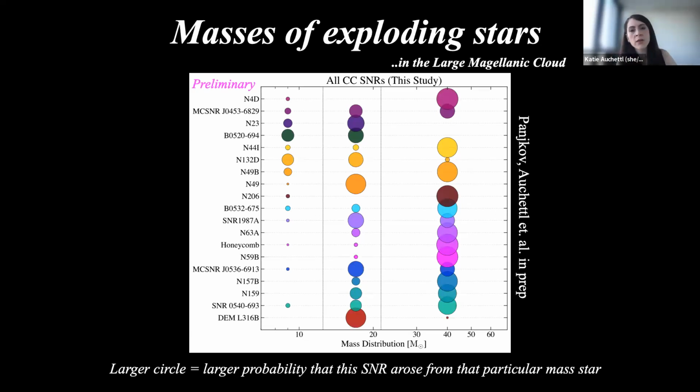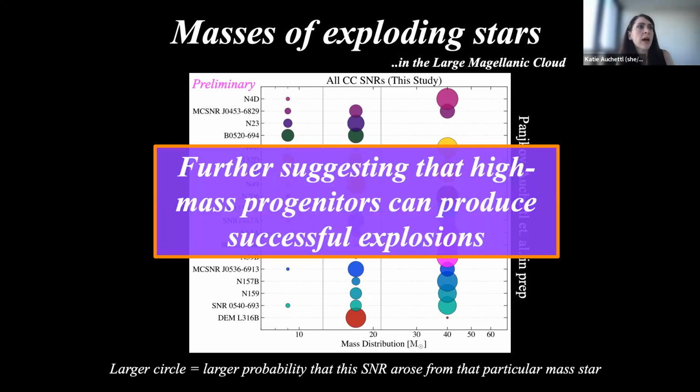It's not as strong as what we have from the SMC, which we have some thoughts about why that could actually be the case. But the key part here is that this seems to further suggest that high mass progenitors can actually produce successful explosions. And this is in contrast to what we see from just looking at particular progenitor measurements prior to explosion from the supernova explosions themselves. And so this is quite a nice, powerful way to actually understand how stars died and what type of masses they died.